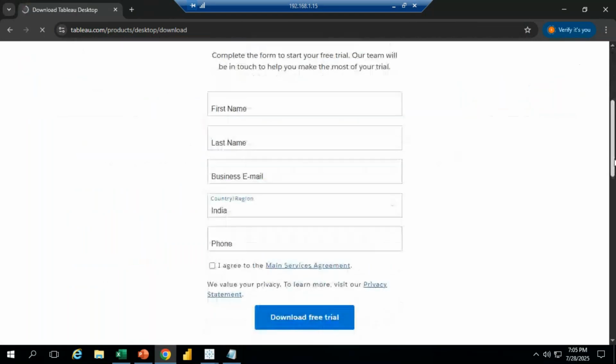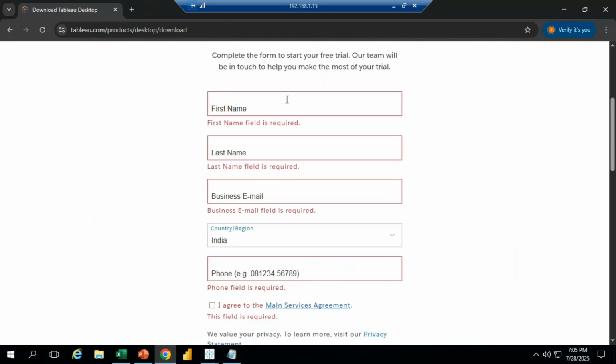We have to fill in this information: first name, last name, business mail ID, any mail ID we can give, and contact number. I agree option, first time it's going to ask. Whenever we are going to download the free trial version, click on that free trial version. Within 2 minutes, it's going to download in our system. But first we have to fill in this information. After filling, I will show you that also.